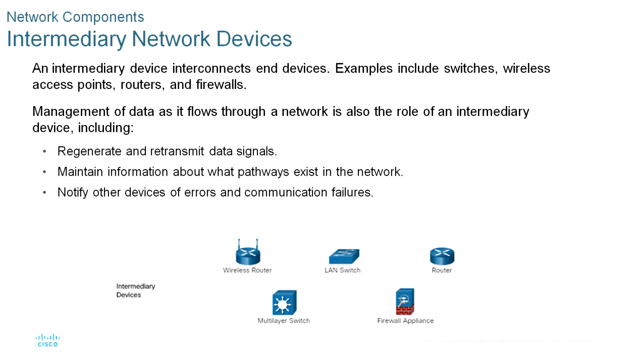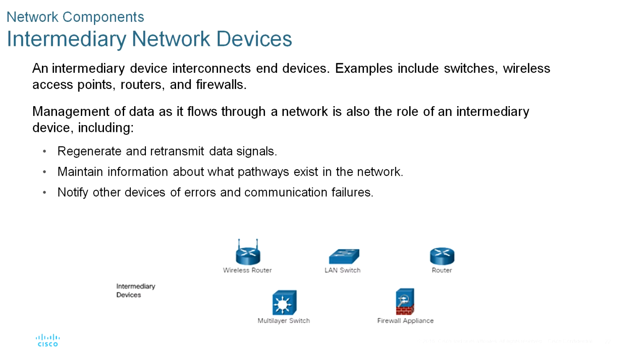The intermediary device functions are: regenerate and retransmit communication signals, maintain information about what pathways exist through the network and internetwork, notify other devices of errors and communication failures, direct data along alternate pathways when there is a link failure, classify and direct messages according to priorities, and permit or deny the flow of data based on security settings.